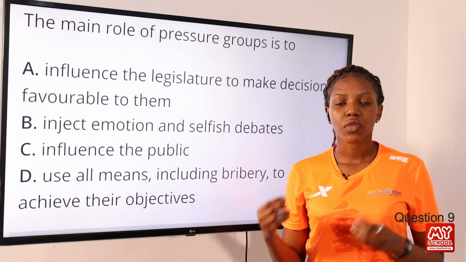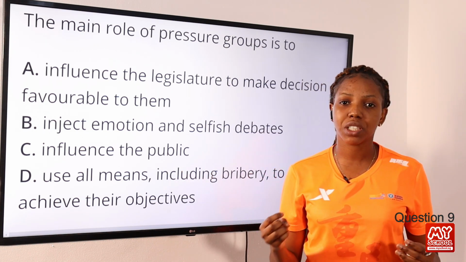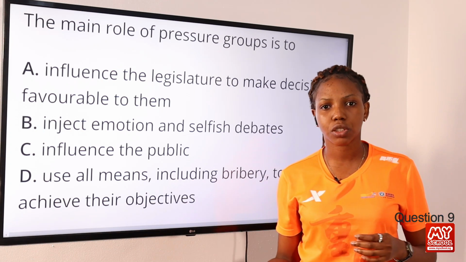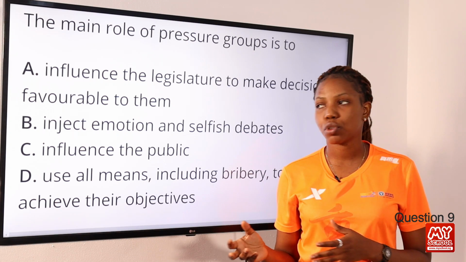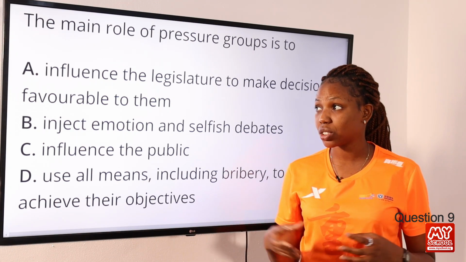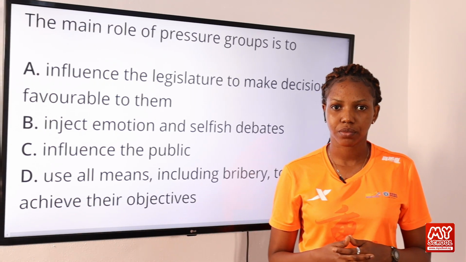So the pressure group influences the government, be it the legislature or the executive and other officials, to achieve their aim, their immediate aim. So the answer to this question is option A.